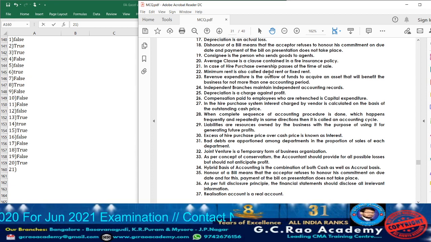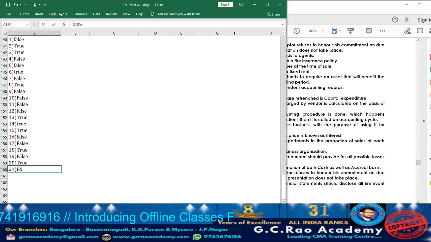When will the ownership get transferred? Only when the hirer or the hire purchaser makes the payment of the last installment. Only in that situation will ownership be transferred. So accordingly, the statement 21, whatever they have given, it is false.